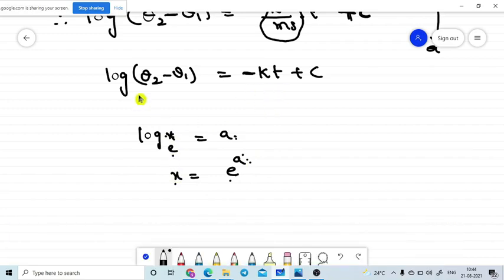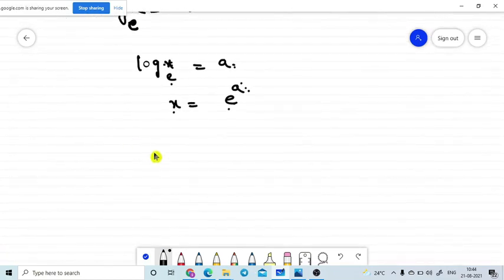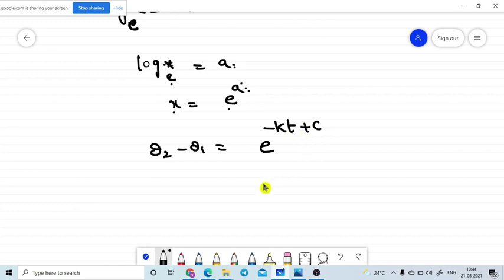In a similar manner, where nothing is written, this value is in base e. So how can you read this? It is nothing but theta 2 minus theta 1 is equal to e power of minus capital K t plus c.